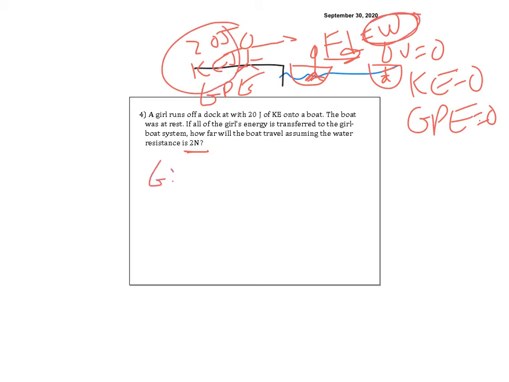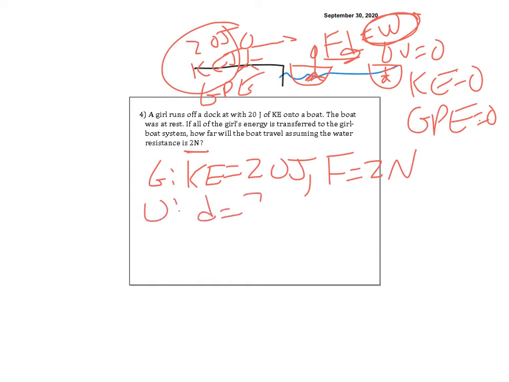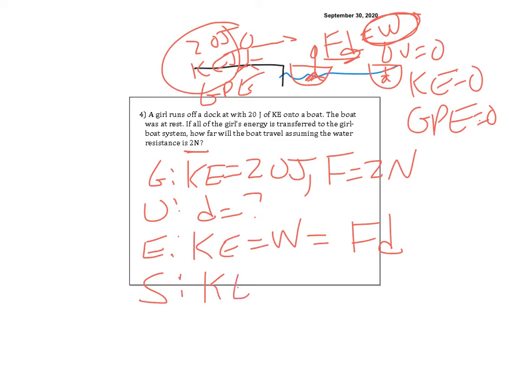So in my givens, I have KE equals 20 joules, and F is equal to 2 newtons. My unknown this time is d. So I know that my kinetic energy is going to be the same as the work done on the boat to make it stop, which is equal to F times d. So when I solve it, KE equals Fd. What am I looking for? Distance, right? So I've got to solve it for distance. I'm going to divide both sides by force.